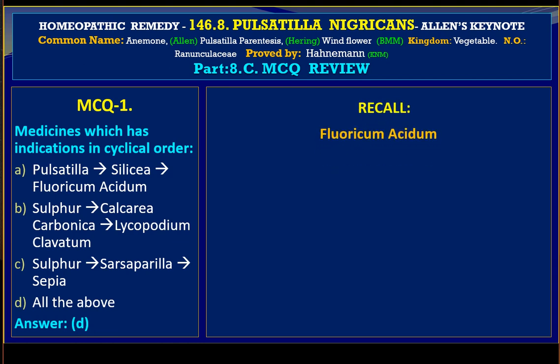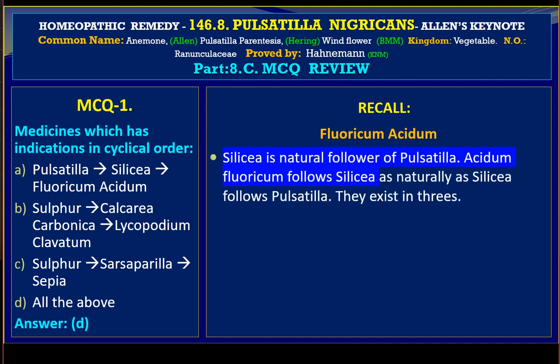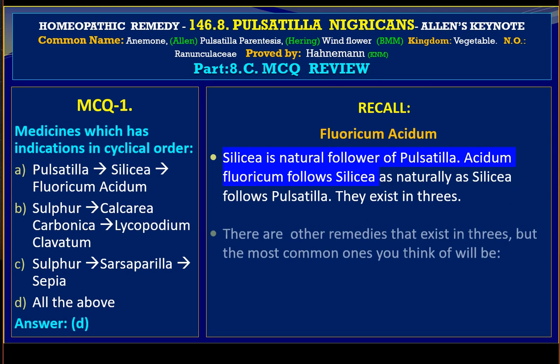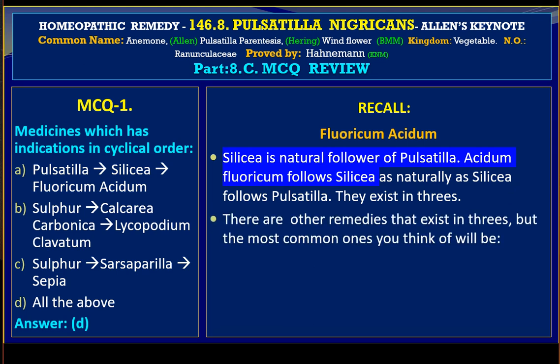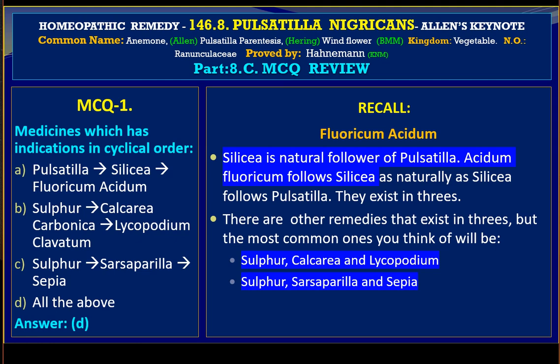Recall, under Fluoricum acidum, Silicea is the natural follower of Pulsatilla, and Acidum fluoricum follows Silicea. There are other remedies that exist in threes: Sulphur, Calcarea, and Lycopodium; Sulphur, Sarsaparilla, and Sepia; Colocynth, Causticum, and Staphysagria. So we find that answer D is the correct choice, and this reference comes from Kent's Materia Medica.